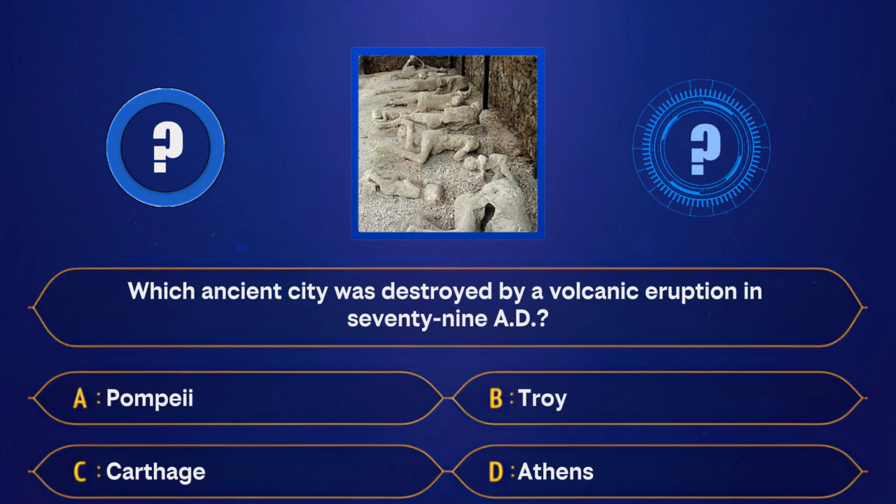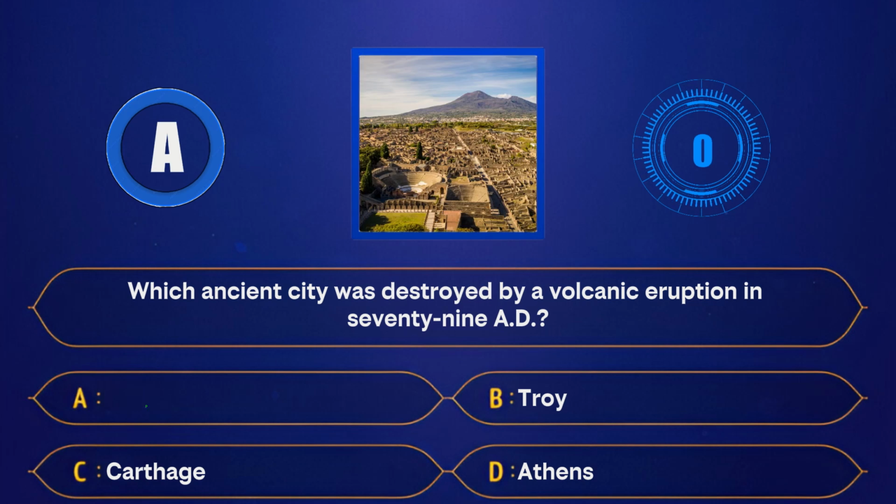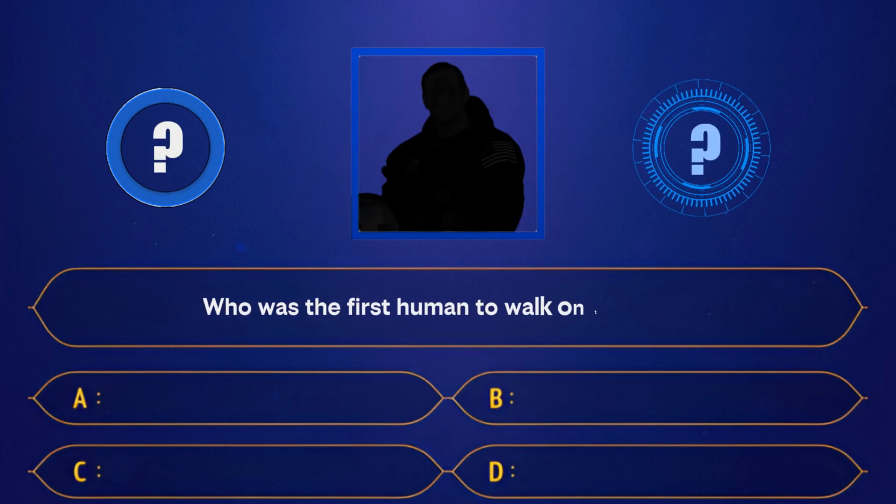A. Pompeii. B. Troy. C. Carthage. D. Athens. Correct answer, Pompeii. Who was the first human to walk on the moon?